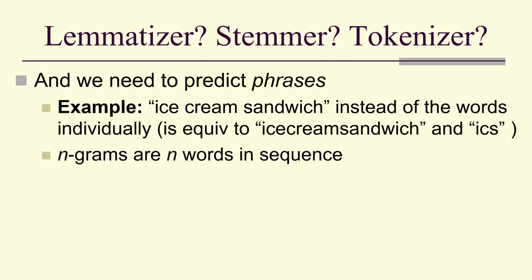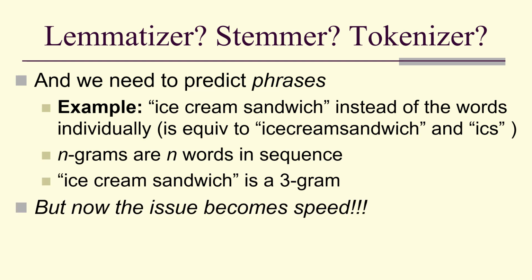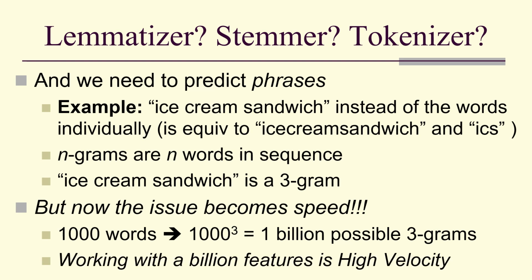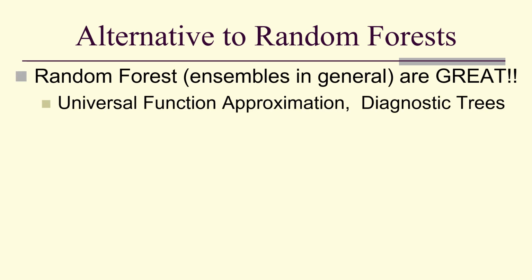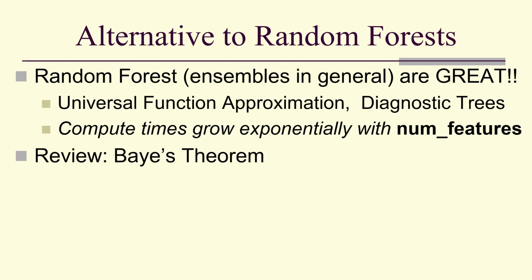So n-grams are n words in sequence. Ice cream sandwich is a 3-gram. But now the issue becomes speed. If I've got 1,000 words and I'm looking at trigrams, 3-grams, then that's a billion possible 3-grams. And working with a billion features means this problem is going to be high velocity. So because of high velocity, we often use alternatives to random forests. See, random forests are great, universal approximation, diagnostic trees, but compute times grow exponentially with the number of features. So we're going to get some alternatives, but first let's review Bayes' theorem.